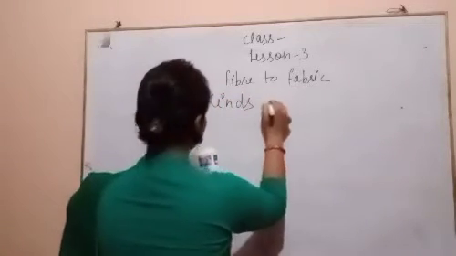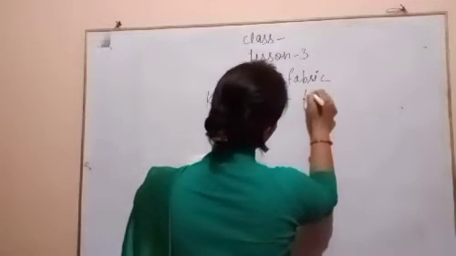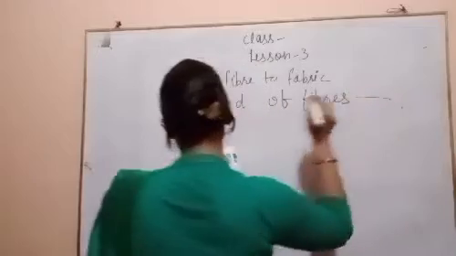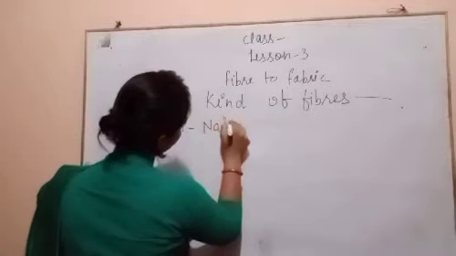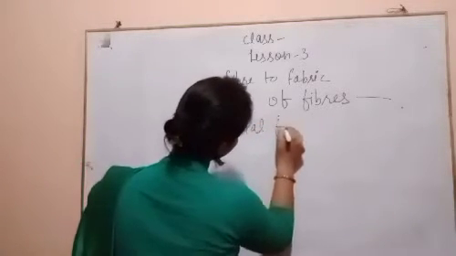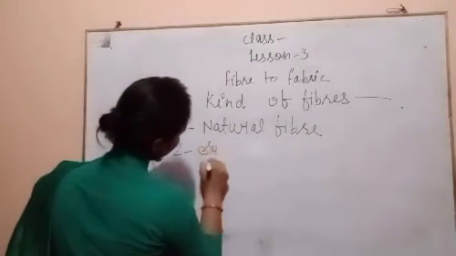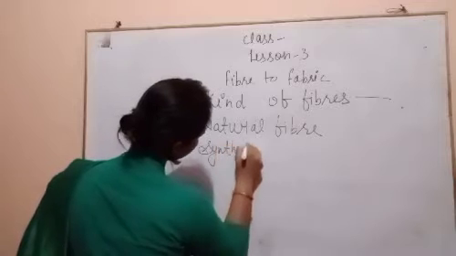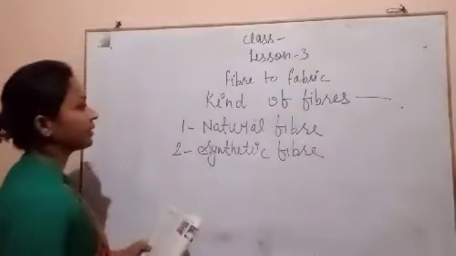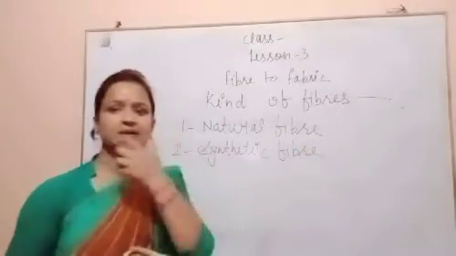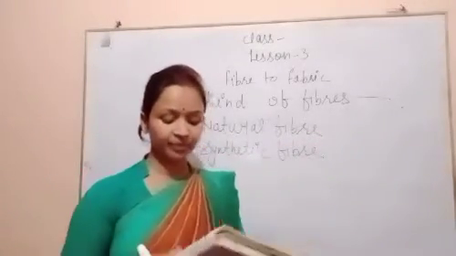So fibers are divided into two categories, natural fiber and synthetic fiber.